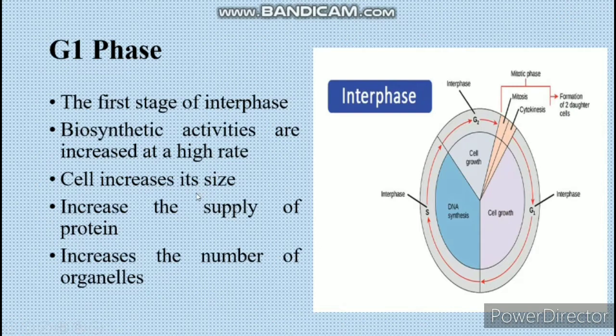A G1 checkpoint comes after this for ensuring that everything is ready for starting the DNA synthesis. Biosynthetic activities happen at a high rate in this phase, and the cell increases its size.